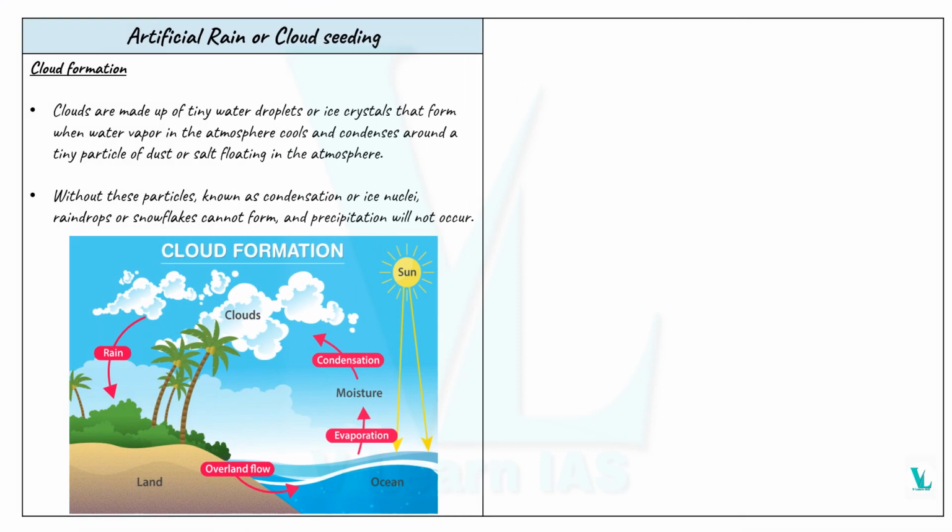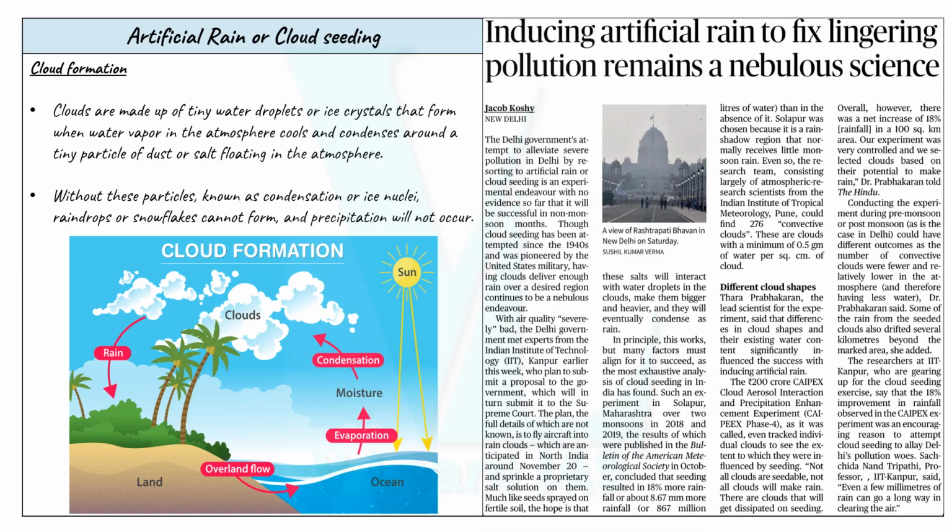So, our first news article is related to artificial rain. Artificial rain is also called the cloud seeding method. This is mainly based on the news article in The Hindu, about inducing artificial rain to fix the lingering pollution. So in order to curb the air pollution, now we are inducing artificial rain because of the pollution.